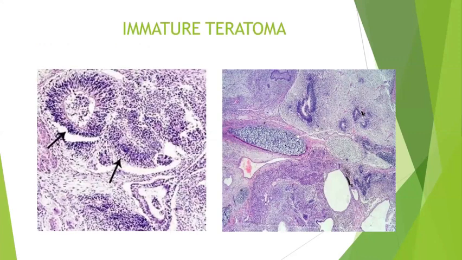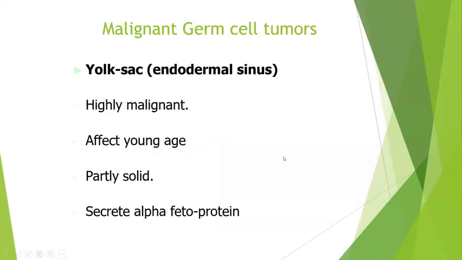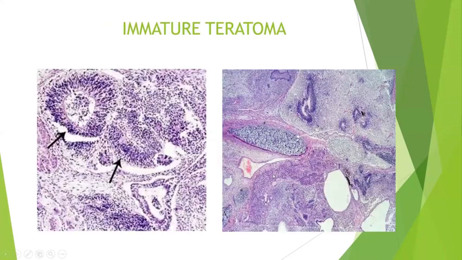Then comes the immature teratoma. Immature elements of the germ cell layers, with immature differentiation, is called an immature teratoma. Here you can see choroid plexus, and immature neuroglial tissue is more common. Then malignant teratomas will have transformation of any kind of epithelium into malignancy.